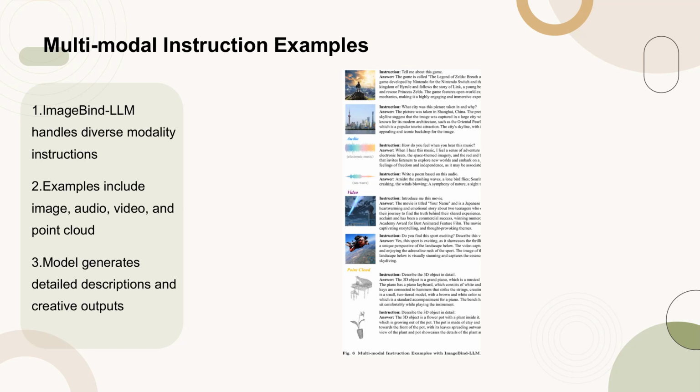The figure includes examples where the model is instructed to describe an image, write a poem based on an audio clip, introduce a movie, and describe 3D objects from point clouds. Each example demonstrates the model's ability to generate detailed and creative outputs, reflecting its capacity to understand and respond to diverse modalities without the need for retraining. This capability is crucial for enhancing the model's instruction-following abilities in a multimodal context.